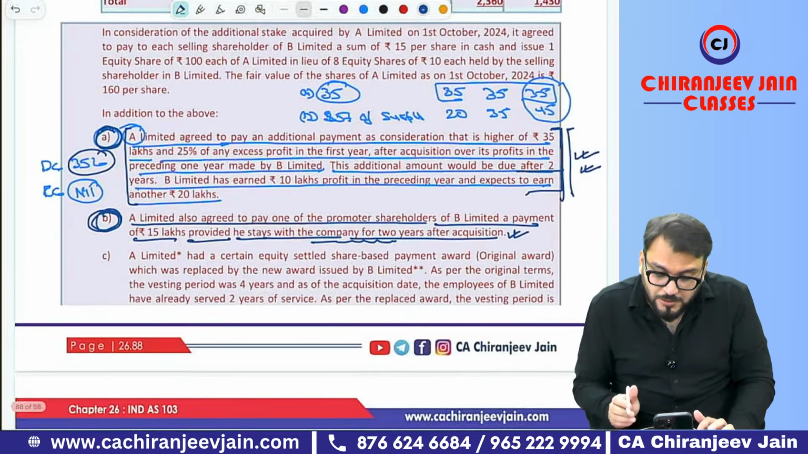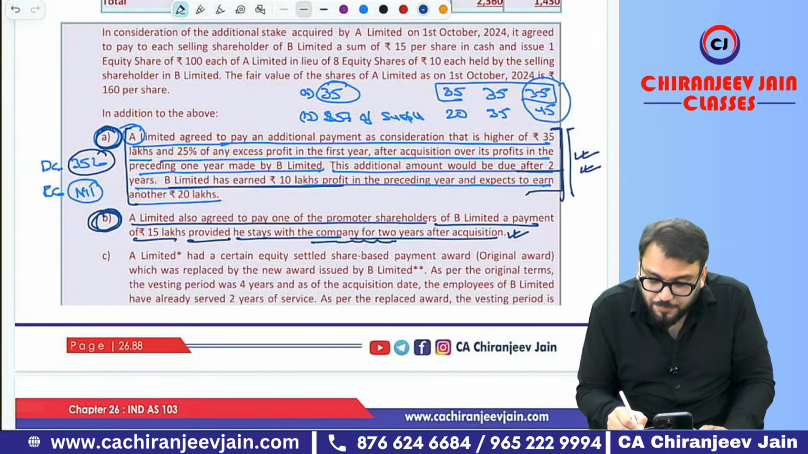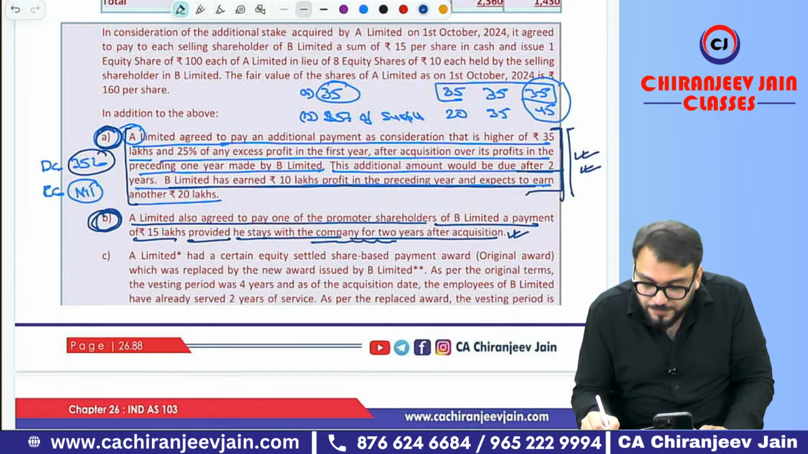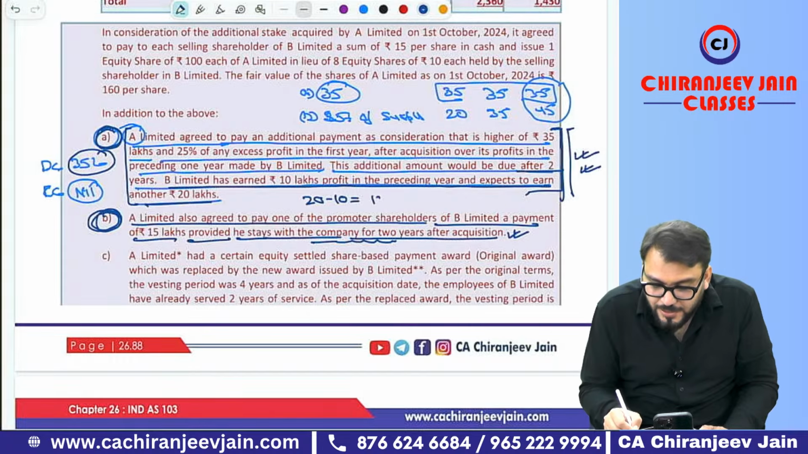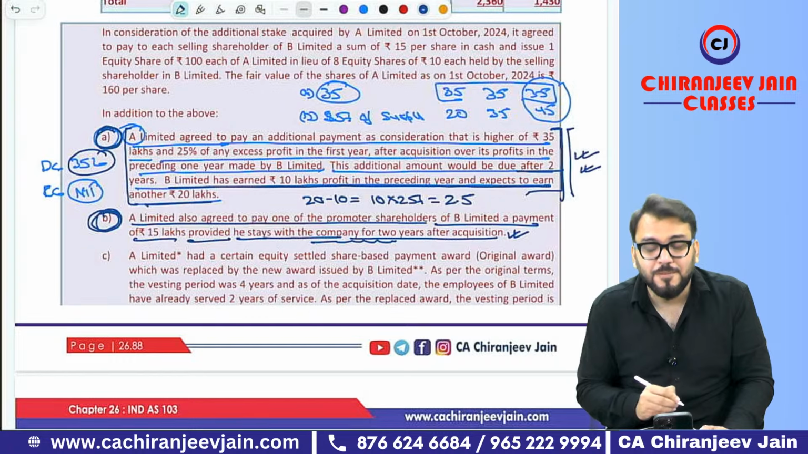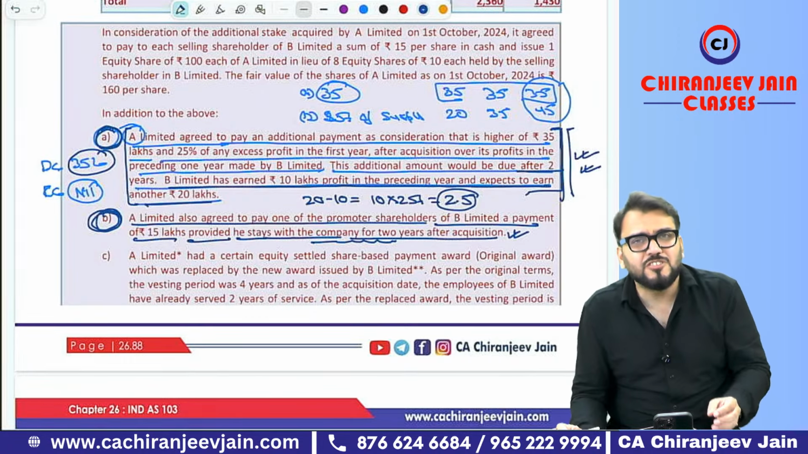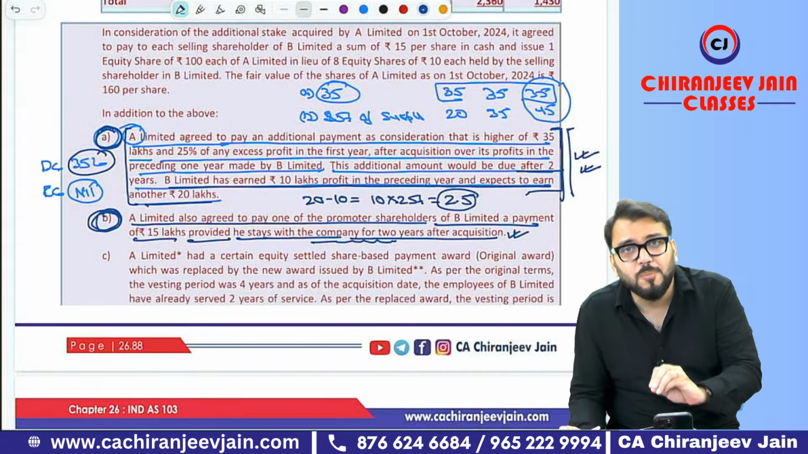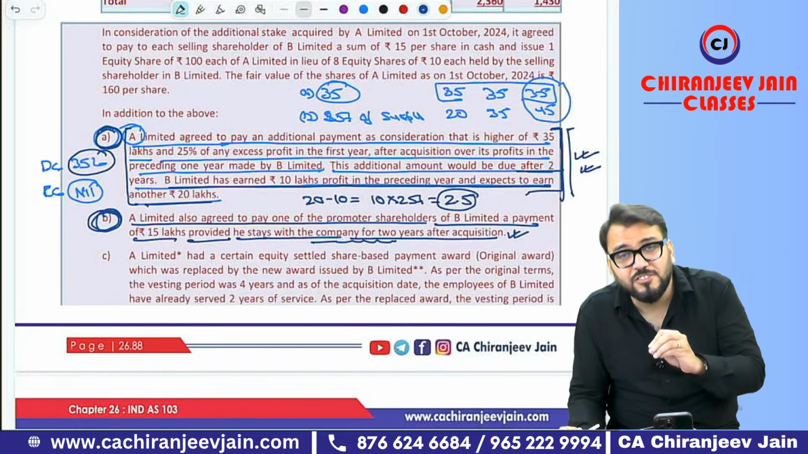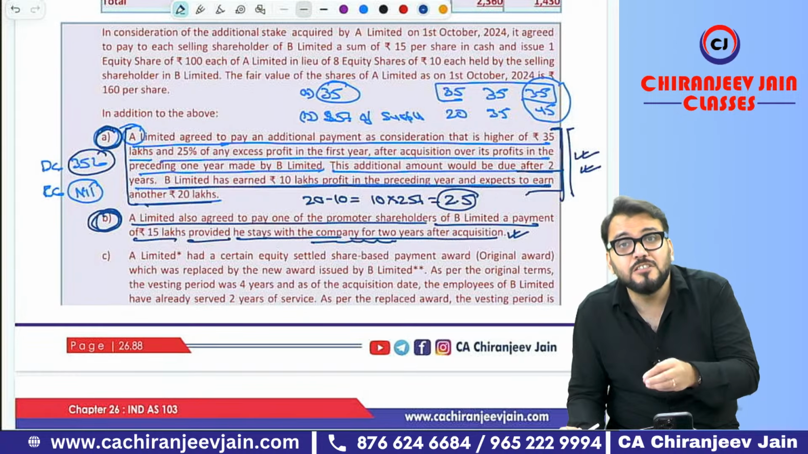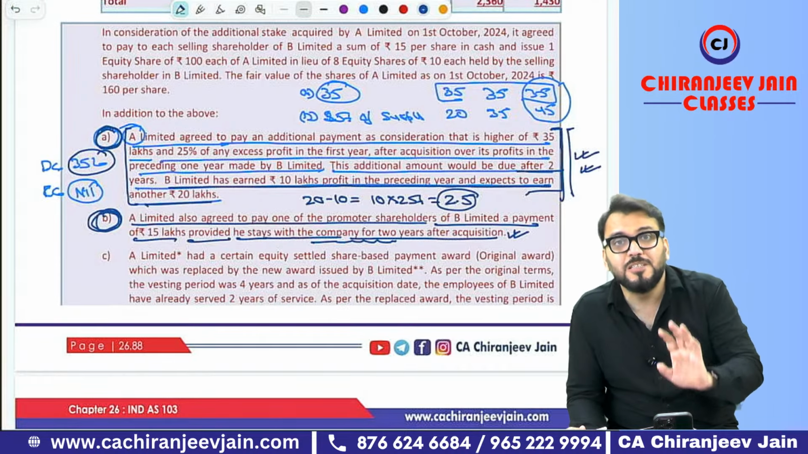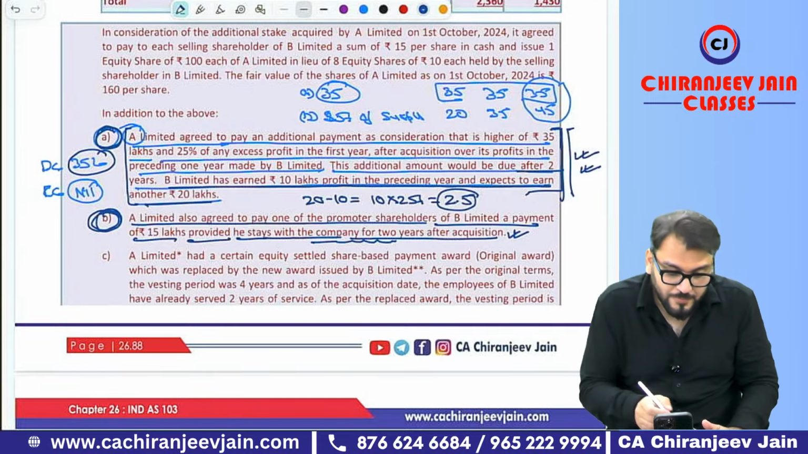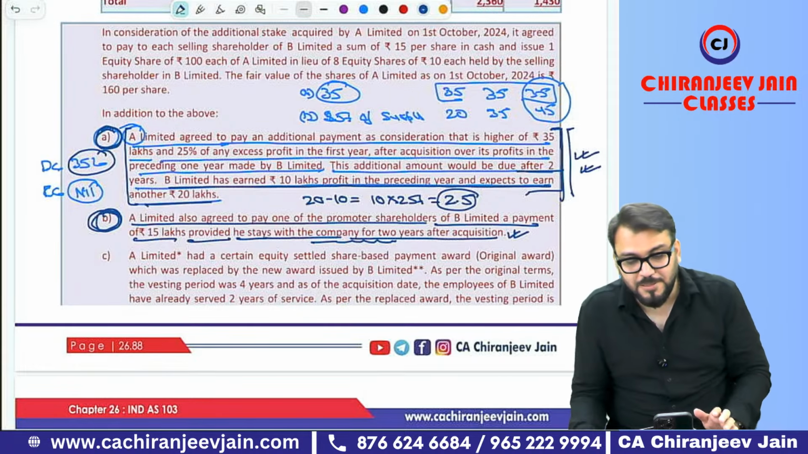We can find out. Now it is given that B Limited has earned 10 lakh profit in the preceding year and expects to earn another 20 lakh. It means 20 minus 10 becomes 10, 25% will be only 2.5, which is less than 35 lakh. So can I say contingent consideration is not probable? If the fair value of contingent consideration is not given, then we'll assume nil because it is not probable. And therefore, in this case, fair value of contingent consideration is assumed to be nil. Understood this part now? Have you understood this part, Prasanjit?